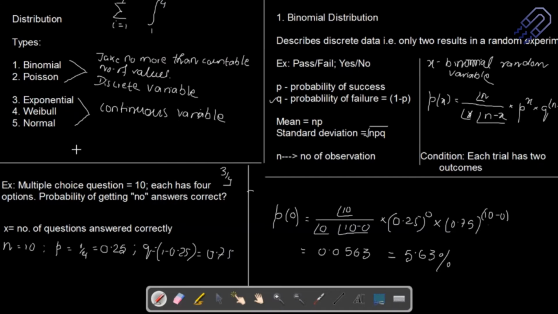Okay, so what we started with in distribution is a binomial distribution and Poisson distribution, which we finished. In continuous distribution, we had three: the exponential, the Weibull, and the normal distribution. So what we are going to do today is the Weibull and normal distribution.